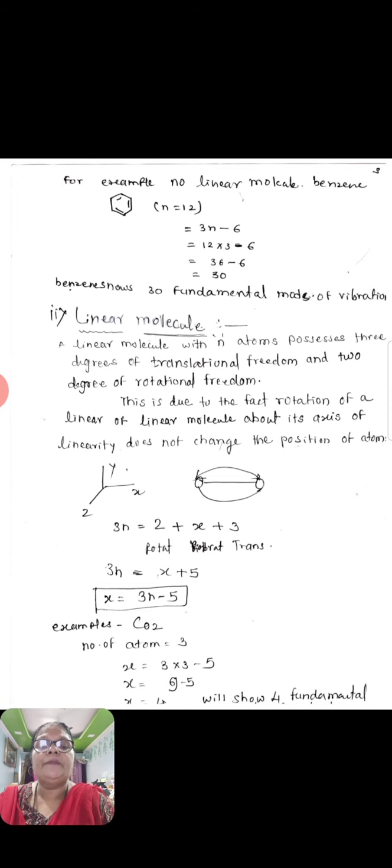So 3 plus 2 is equal to 5, and vibrational is equal to 3n minus 5. For example, CO2. The number of atoms in CO2 is 3. X is equal to 3 into 3 minus 5, so 9 minus 5 is equal to 4. So the CO2 molecule has 4 fundamental vibrations.